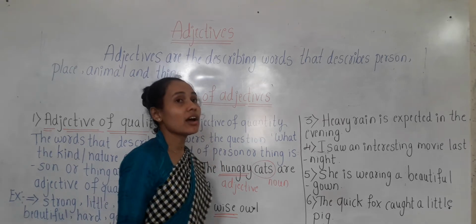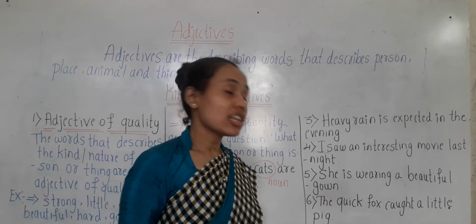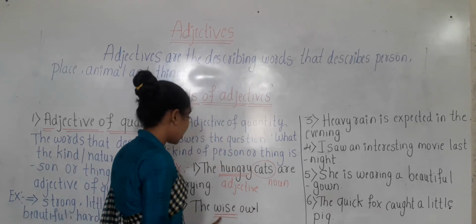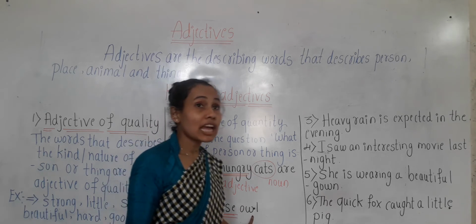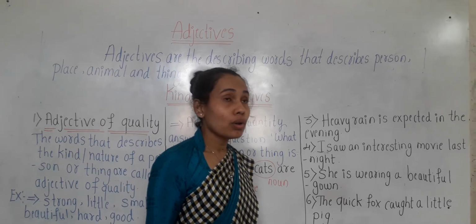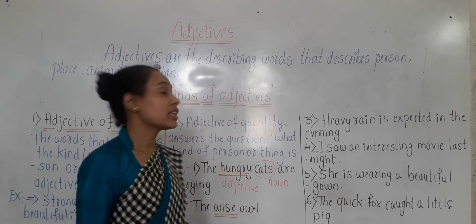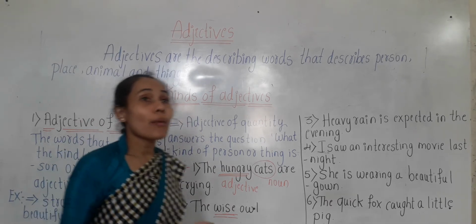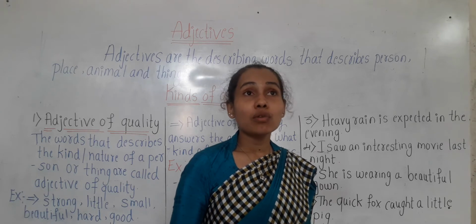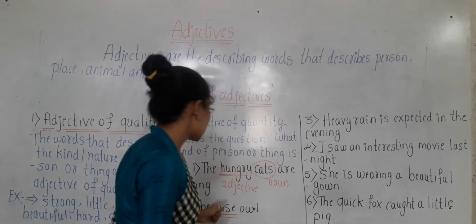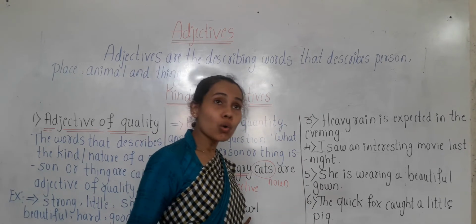Here voice is the adjective, describing the noun owl. So voice is denoting the adjective of quality of the noun owl.